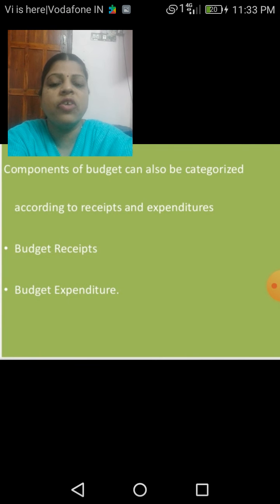Components of the budget can also be categorized according to the receipts and the expenditures. That is the two divisions, budget receipts and budget expenditure. These are the two components according to the revenue as well as the expenditures of the government.